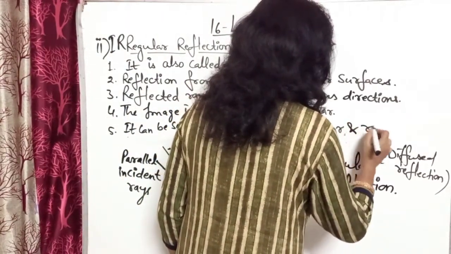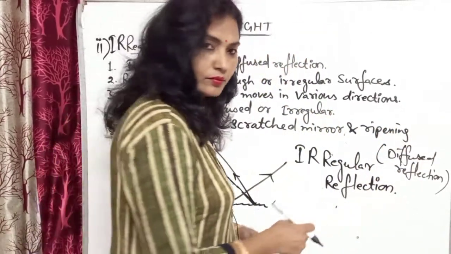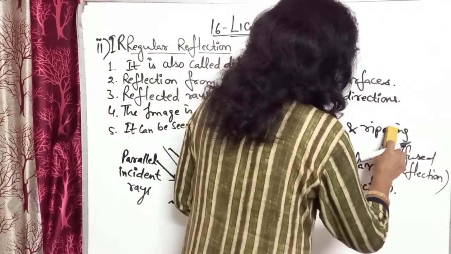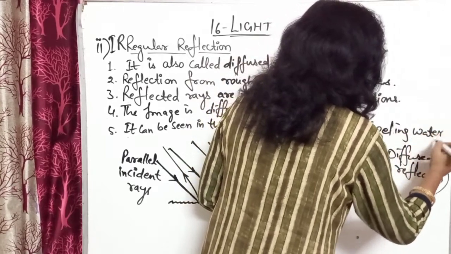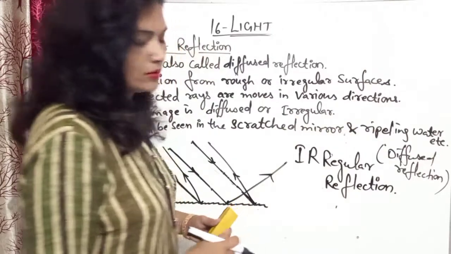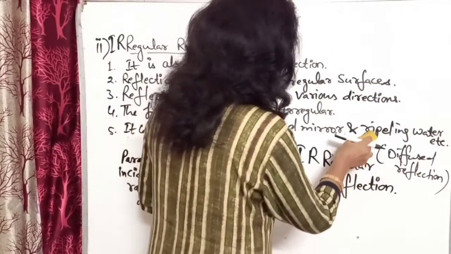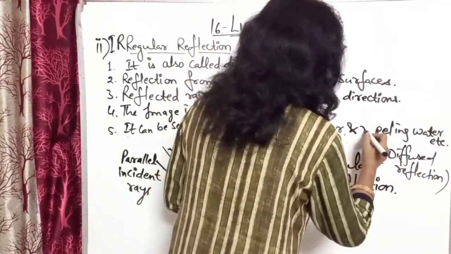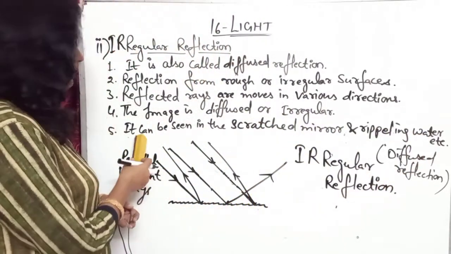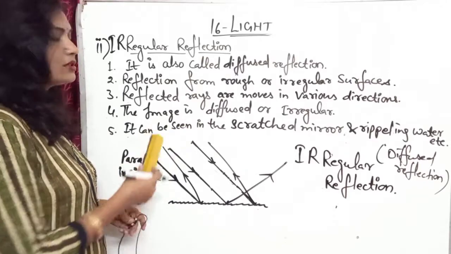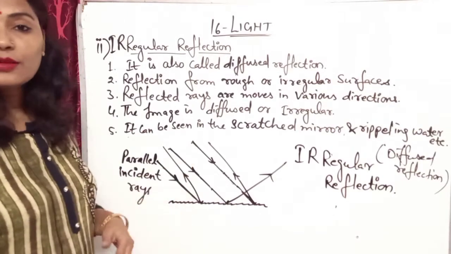And rippling water, etc. Okay, rippling water, you can write here rippling water, etc. So this type of image means the irregular reflection is taking place in the scratched mirror and rippling water.